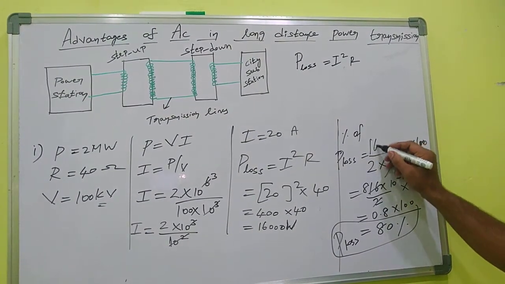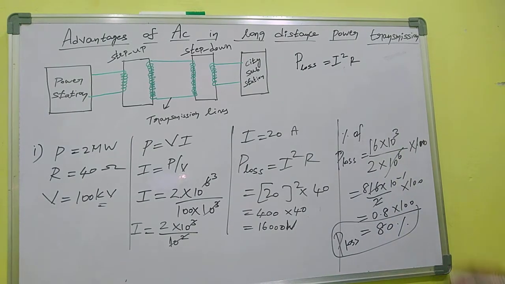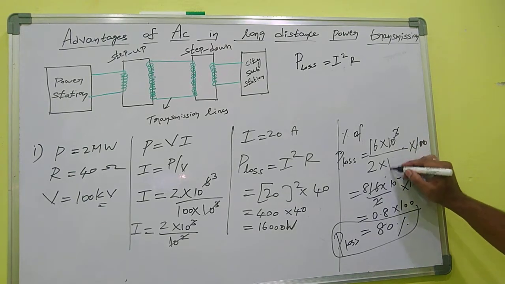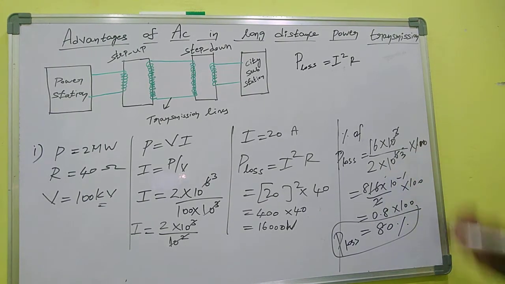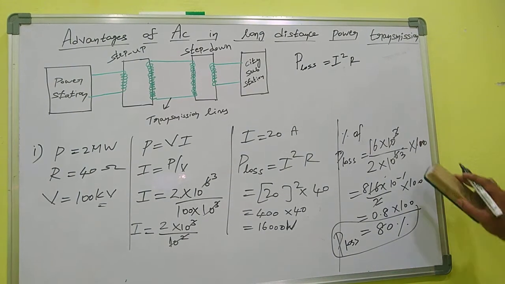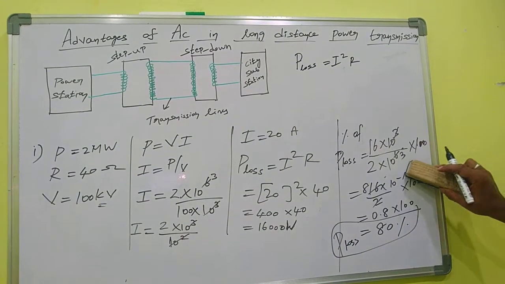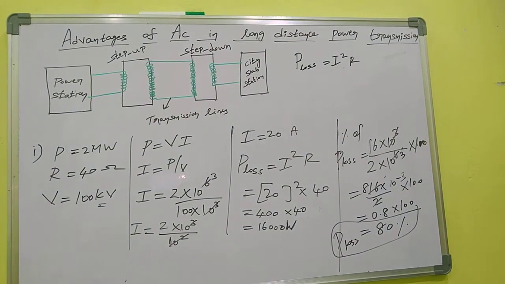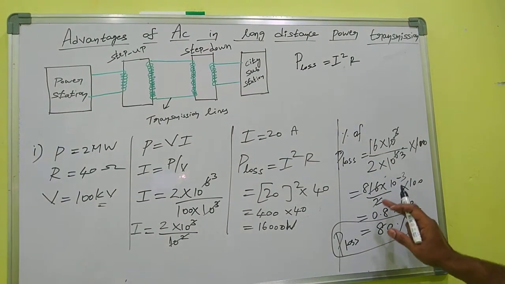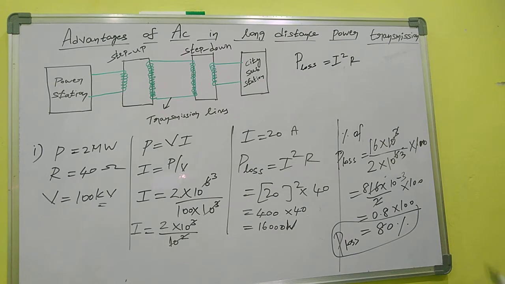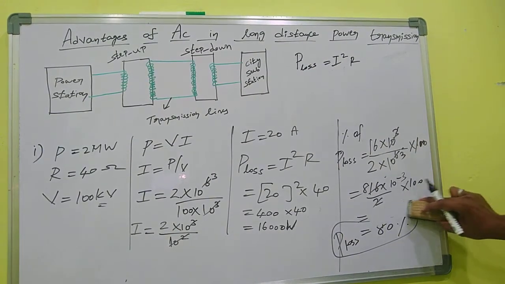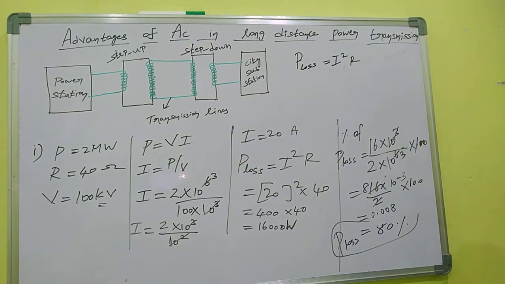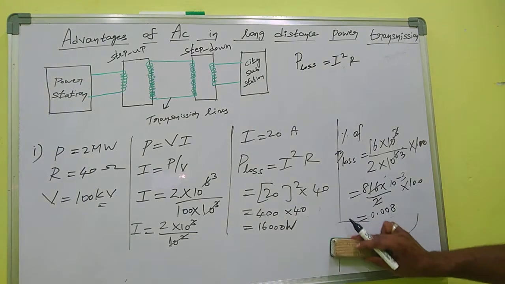The percentage of power loss is 16,000. That means 16 into 10 to the power 3. So we cancel. Cancel means here what? 10 power 6. So it becomes 3. So when this 3 goes to the numerator, it becomes 10 power minus 3. So 216, 8 into 10 power minus 3 means how much? 10 power minus 3 means 0.008. 0.008. So into 100.